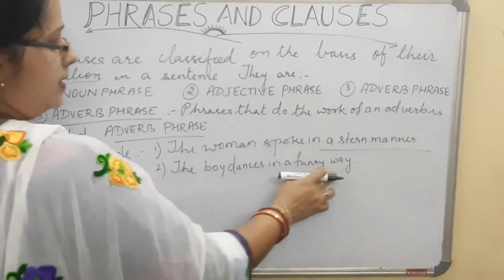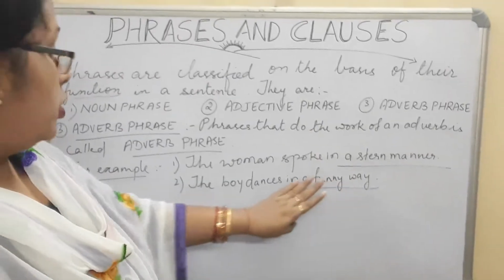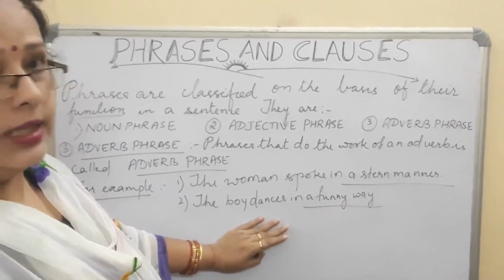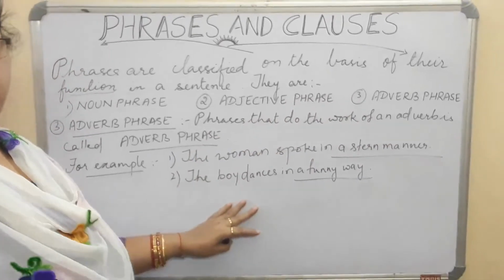The boy dances in a funny way. This is known as an adverb phrase because it gives more information. How did the boy dance? So the phrases that do the work of an adverb are called adverb phrases.